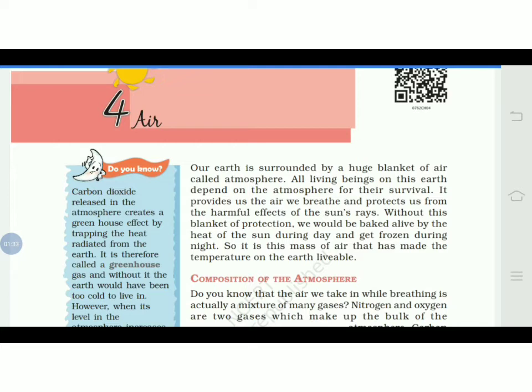If it is not available, you can see over here, without this blanket of protection, we would be baked alive because of the direct sun rays heat. That is generally during the day, and during the night we would freeze to death. So from these two things, the blanket of air is protecting us. Neither are we getting too hot rays, nor too cold waves. So from these two effects we are protected by the blanket of air.